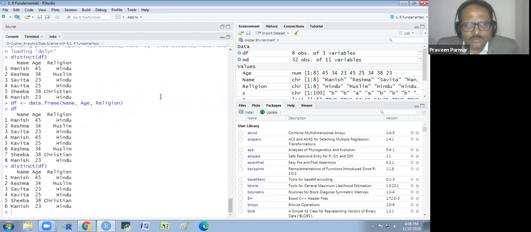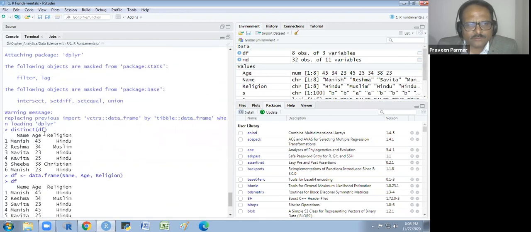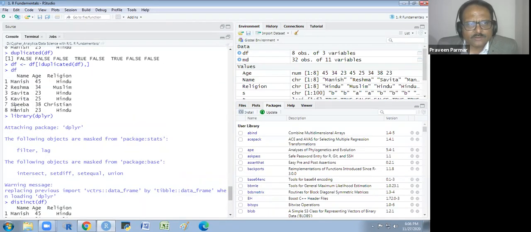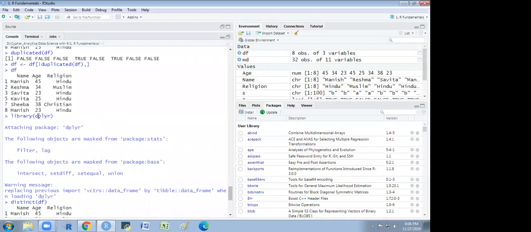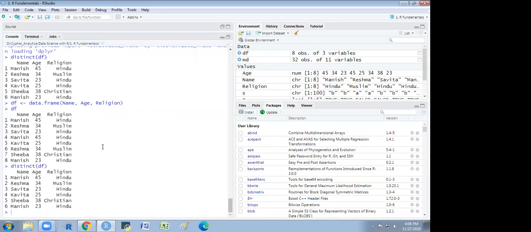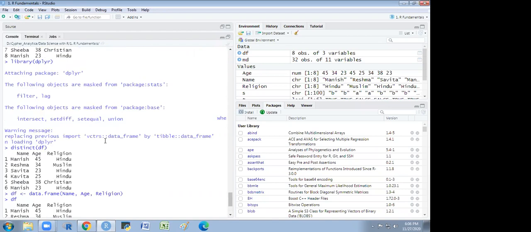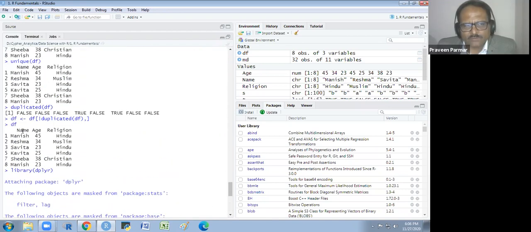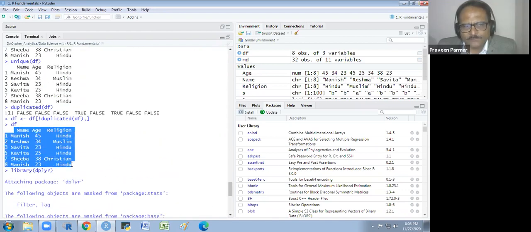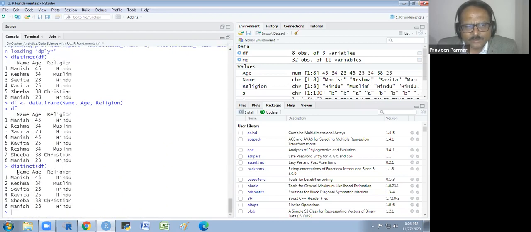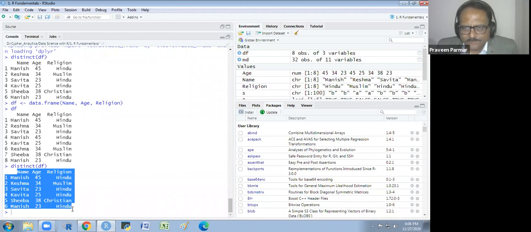Okay. In the unique, we were not getting the phrase indexing. It shows only the duplicacy, and in this distinct, it removes the duplicacy. Both are doing the same thing. It is also giving us the non-duplicate data. Okay. This is also giving us the non-duplicate data. Okay. Remove the duplicacy from the data.